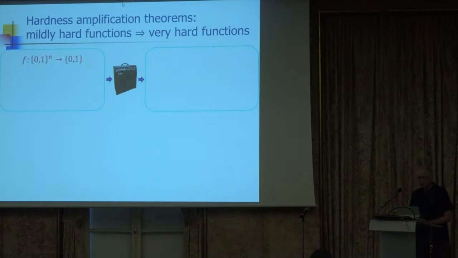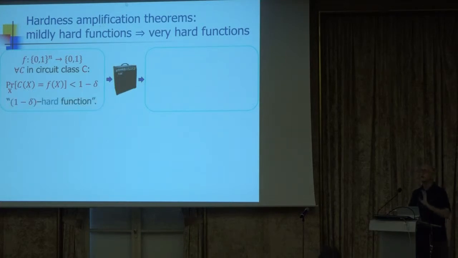You give me a Boolean function with a property that for every circuit C in some circuit class, think P/poly, the probability that the circuit computes the function correctly on a random input is smaller than 1 minus delta, and think of delta as small, say 1 over 10, or sometimes even smaller, right? And I'll call a function like this a 1 minus delta hard function, okay?